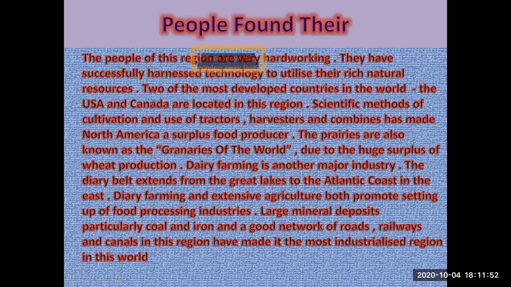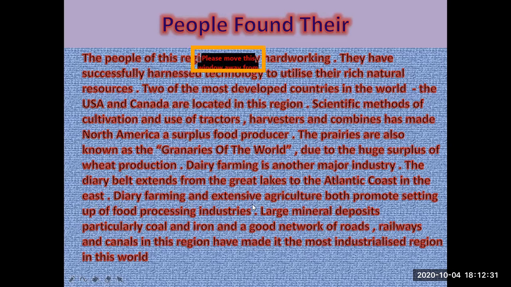A combine is a single machine which can combine the tasks of sowing, plowing, and threshing. That is a three in one, so that's why it is known as the combine. The prairies are also known as the granaries of the world because of their huge production. Due to the huge surplus of wheat production, dairy farming is another major activity. The dairy belt extends from the Great Lakes to the Atlantic coast in the east.